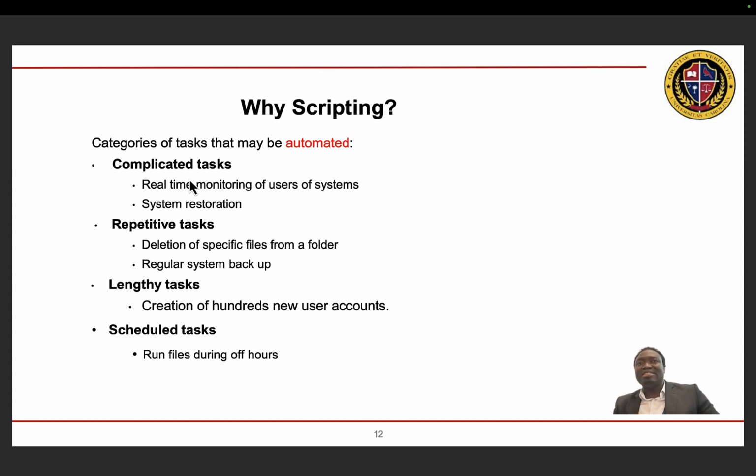Tasks that require scheduling or tasks that can be done at regular intervals can also be automated. For example, if there are some files that are required to run at certain times of the day, these tasks can easily be automated and run every time without your involvement.